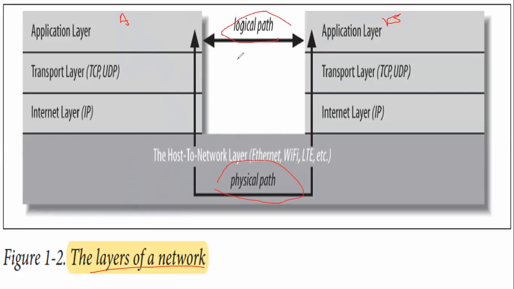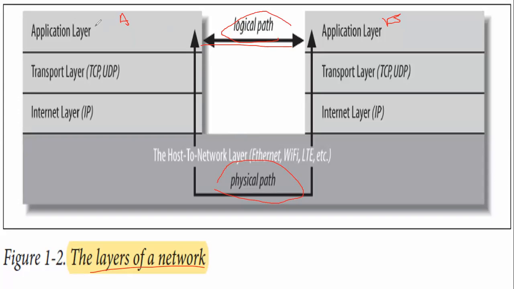Logical means when we just put a cable between the two computers, we think our computers are now connected to each other, but it is not that easy. That is not the only part of communicating between multiple computers.